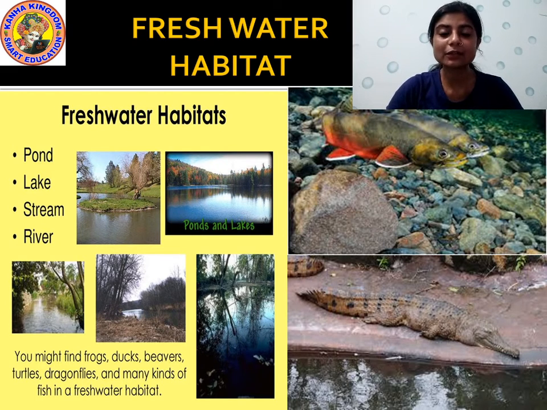These are some animals who can live both on land and in water. The beavers, okay, these are some examples of animals who can live both on the land and in water, and they are considered to be freshwater animals. Okay, their habitat is freshwater.